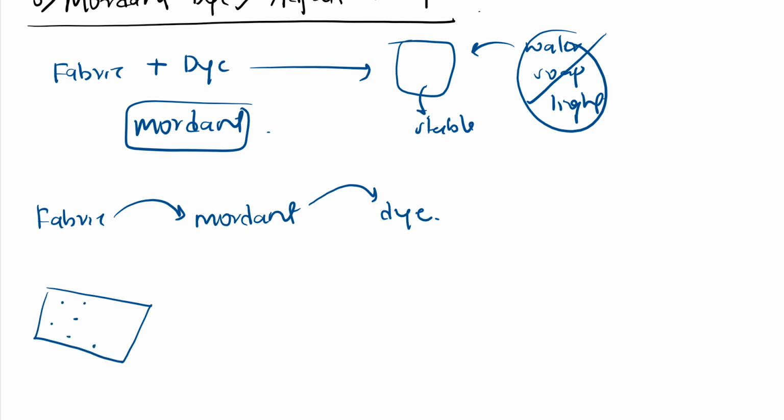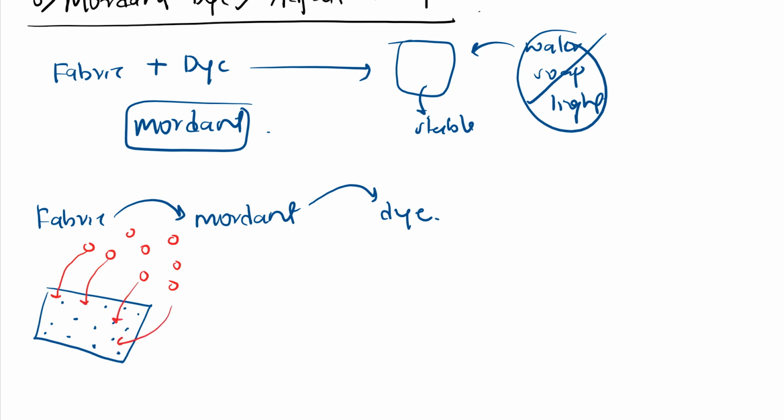So these mordant attach firmly to this fabric. Why does it attach? Because fabric has more affinity to this mordant, right? Further I have dye, see here, this is my dye, a colored substance, right?